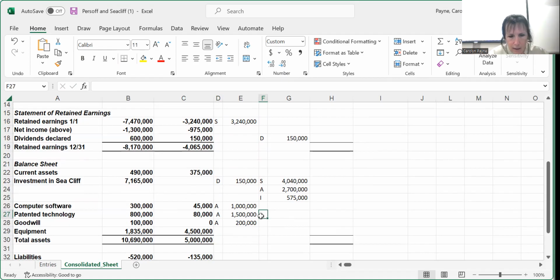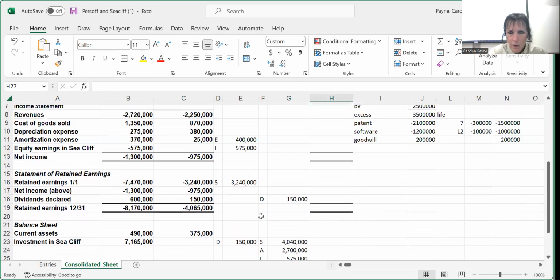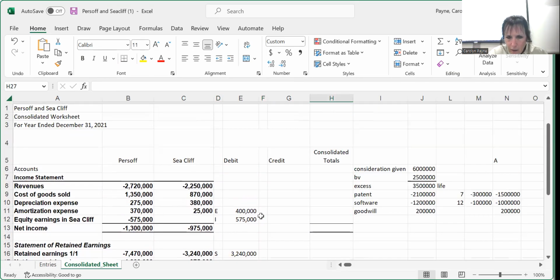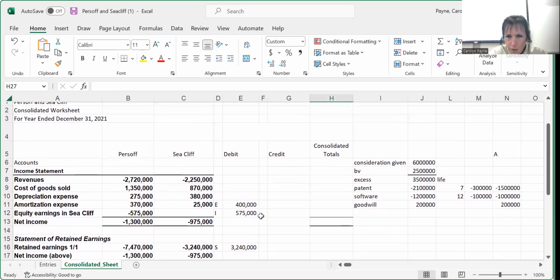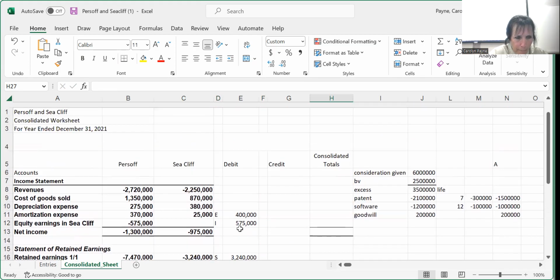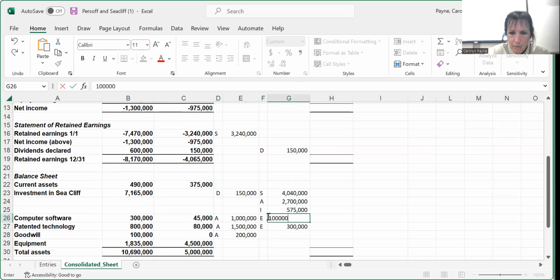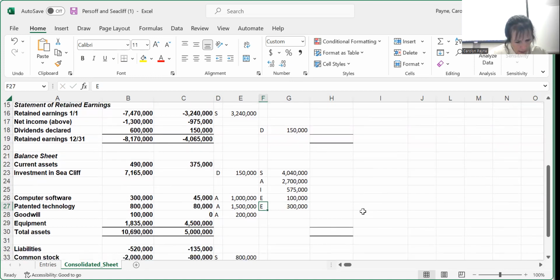So the patent is going to get the adjustment of 300,000, and the software is going to get amortization of 100,000. Okay. All right, and that's all we have. So our investment account should be 0 at this point.